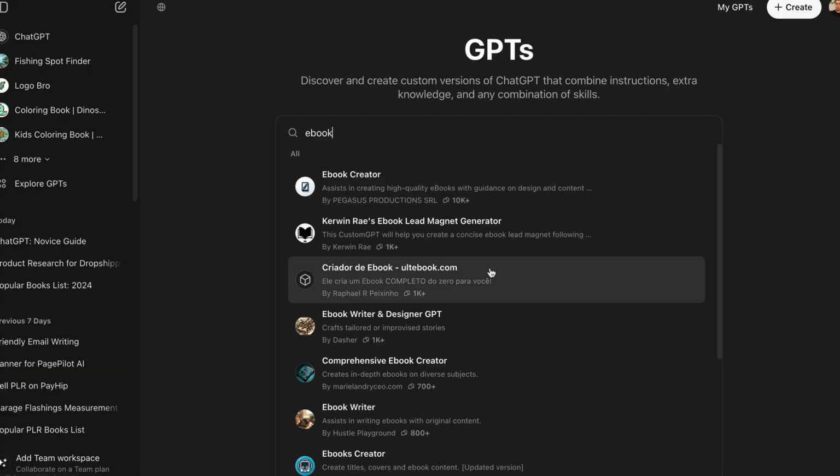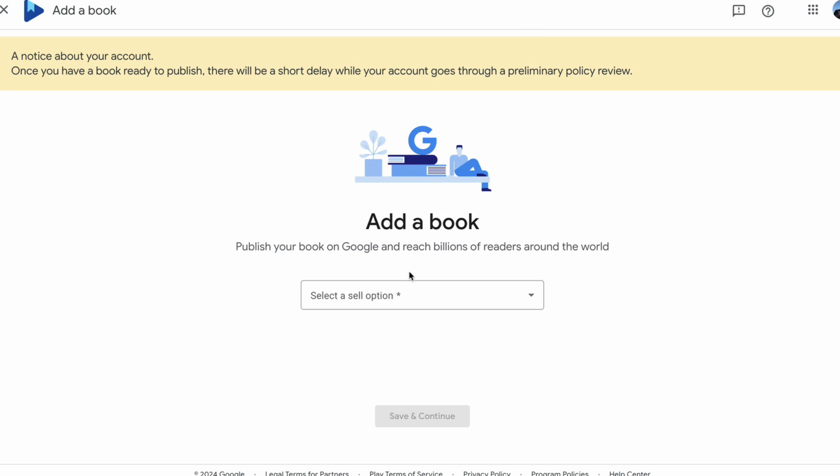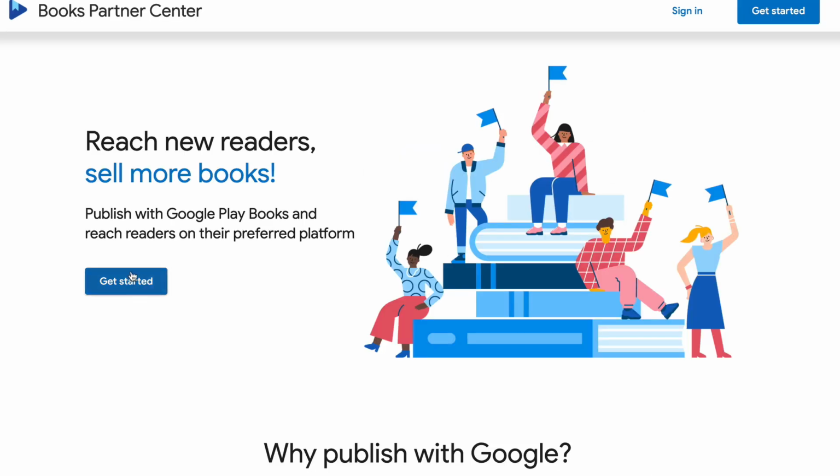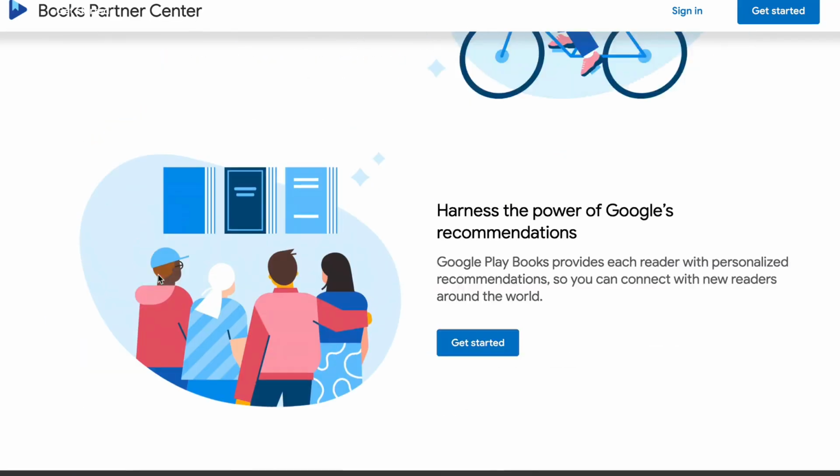All right, guys, super simple. Use ChatGPT to go and create content. Go ahead and upload it to Google Books, and then get a 70% revenue split on all of your sales from your books.